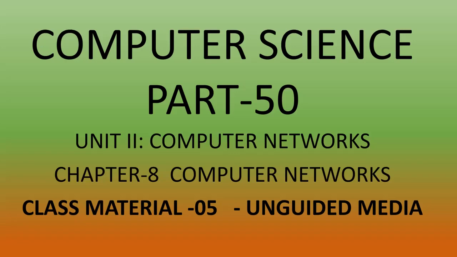Last class we discussed guided media. Different types of guided media are twisted pair cable, coaxial cable, and optical fiber cable. Out of these, optical fiber cable is the fastest media. Now, in today's class I am going to discuss unguided media.